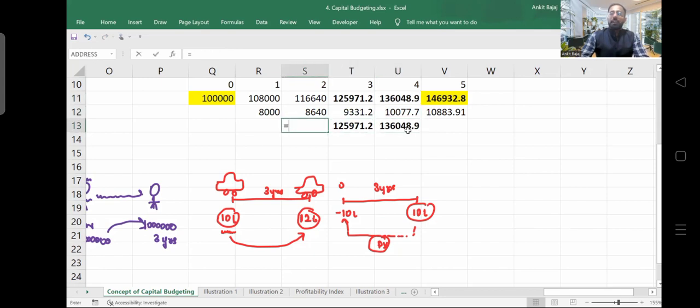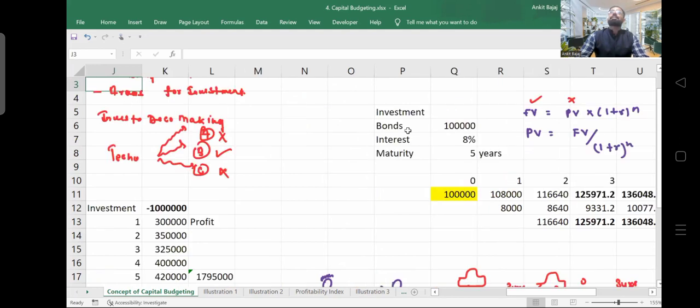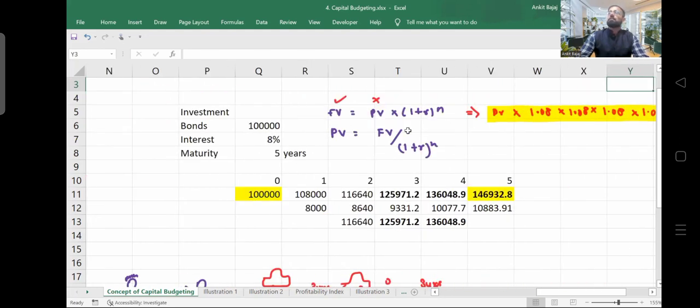If I want to calculate present value for the 2nd year, I will be dividing it by 1.08 power 3. Right? So I'm following the reverse method now. If I want to calculate future value, multiply. If I want to calculate present value, I will be dividing. Is this concept clear to everyone? Okay. So now I think I should take examples, so you will be getting more clarity on this concept. And I will be showing you the Excel calculations also. Is it clear how I have calculated these values?